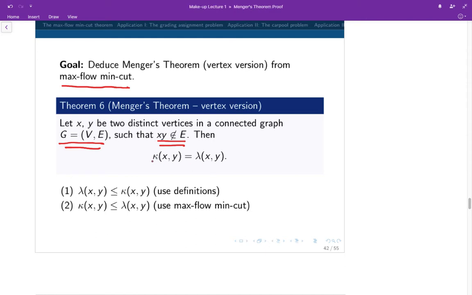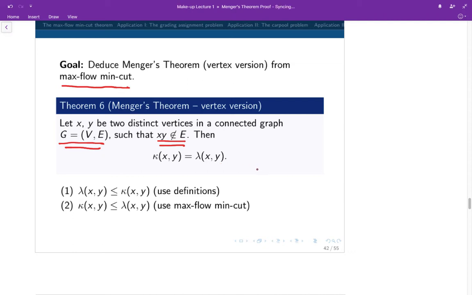Let me remind you what kappa and lambda of xy are. Kappa of xy is the minimum size of an xy cut, whereas lambda of xy is the maximum number of pairwise vertex disjoint, or rather internally disjoint, paths from x to y.